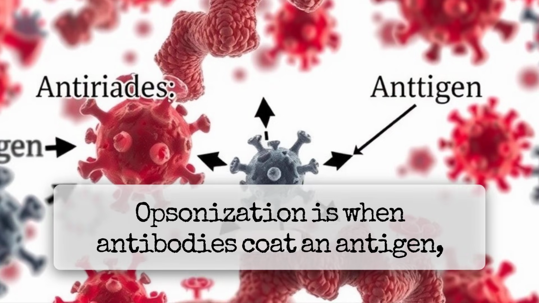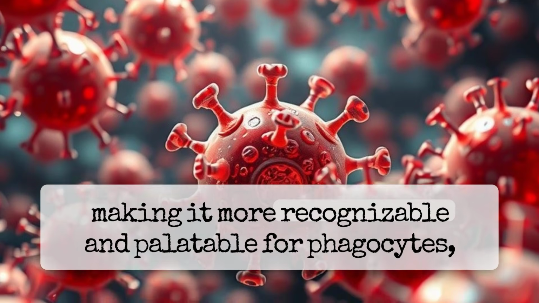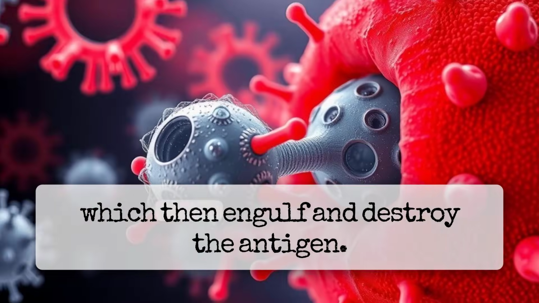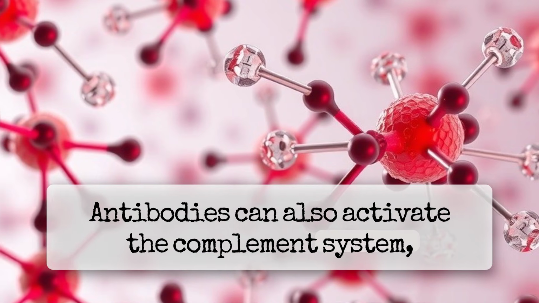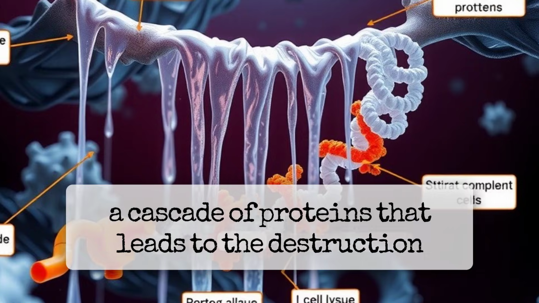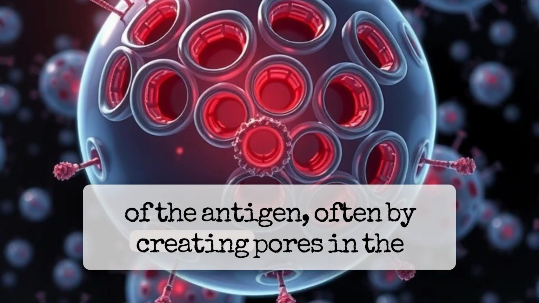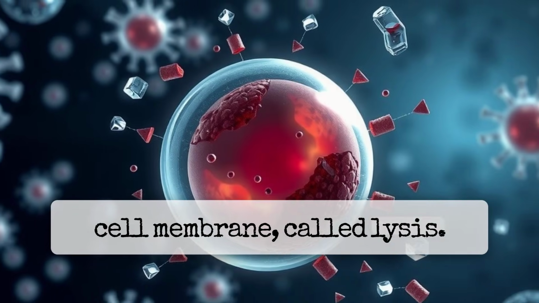Opsonisation is when antibodies coat an antigen, making it more recognizable and palatable for phagocytes, which then engulf and destroy the antigen. Antibodies can also activate the complement system, a cascade of proteins that leads to the destruction of the antigen, often by creating pores in the cell membrane, called lysis.